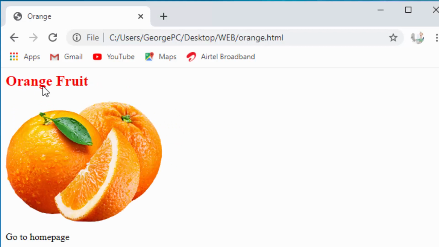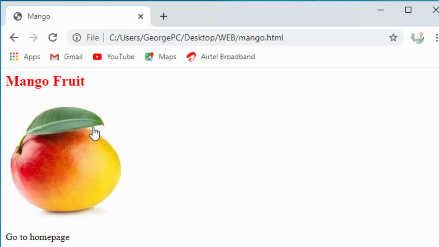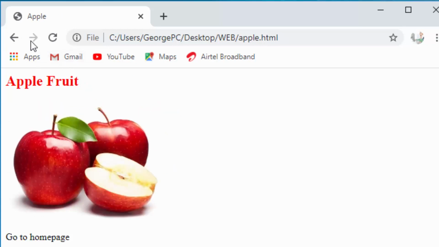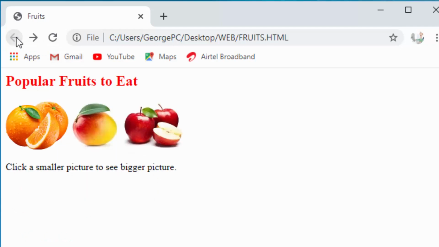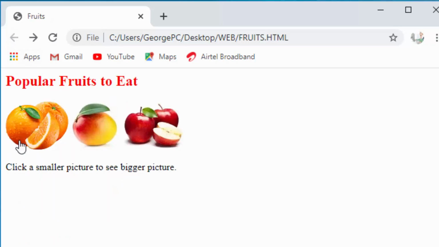orange and I get a bigger picture of orange. Apple, mango, and I get a picture of mango. Apple, I get a bigger picture of apple. Finally, I want us to make it such that when I click orange, I can click this line here and it takes me to the fruits page.